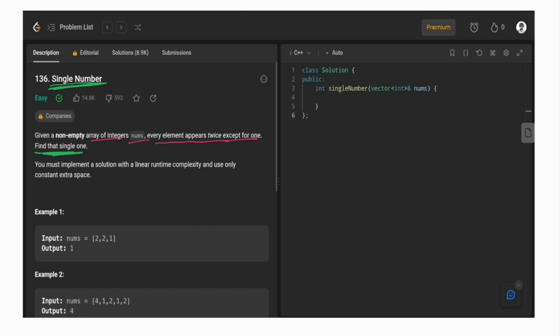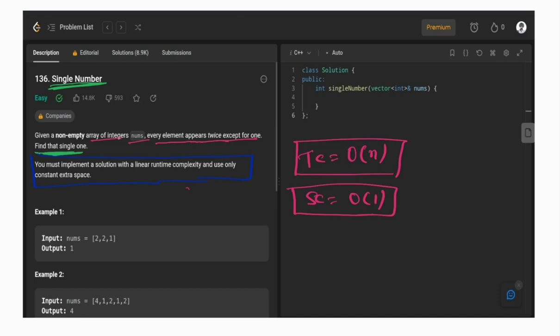So what does it mean? And the most important part: you must implement a solution with linear time complexity and use only constant extra space. Let me break down this point. Linear time complexity means the time complexity should be O(n), and the space complexity should be O(1) only. This is the most important part of this question.